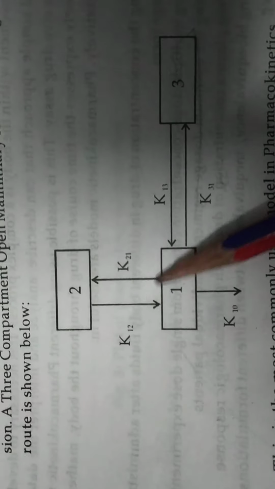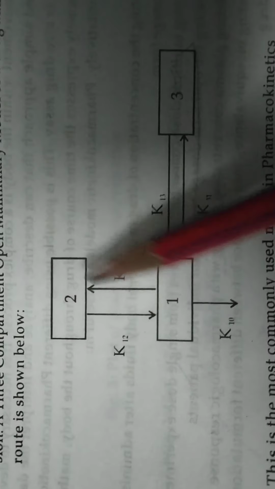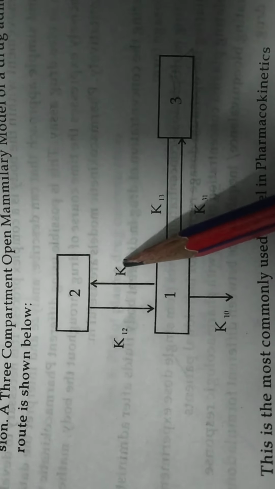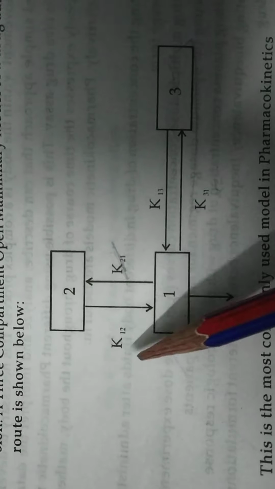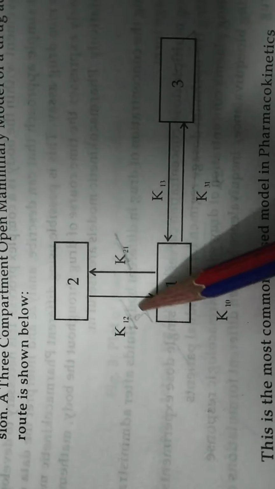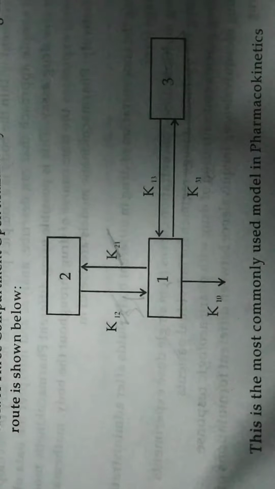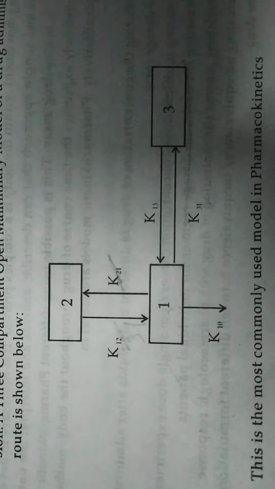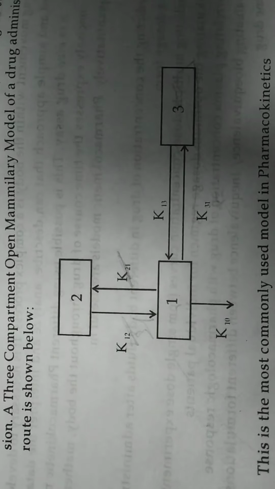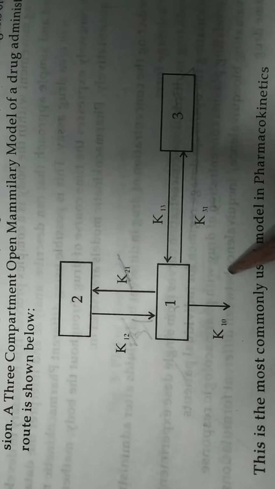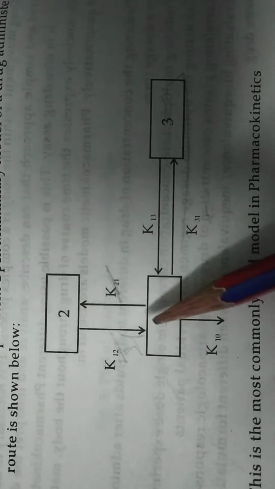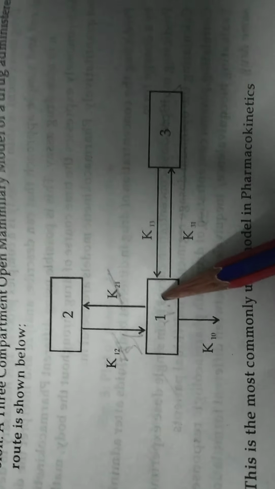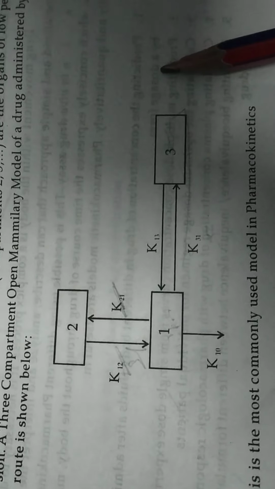Actually, the drug movement here is written 1 to 2 only, and here, for 2 to 1, they need to write it like this. So the drawing of this model gives a visual representation of the rate process involved, that is, where the drug moves from which compartment to which compartment.